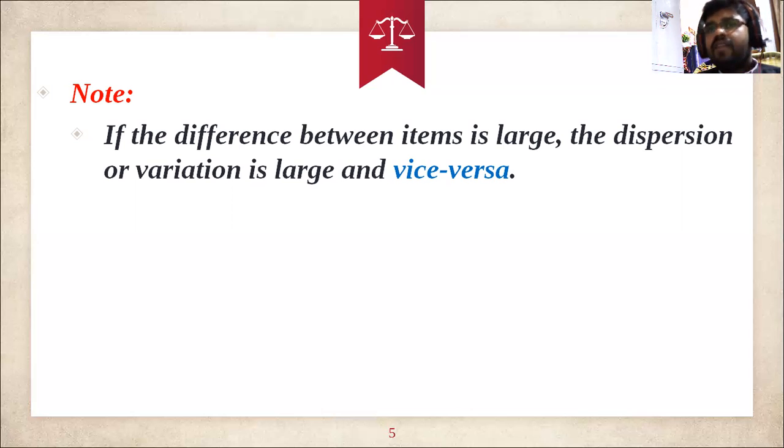That is the point: when the difference between the values of two observations is large, the dispersion or variation is large.